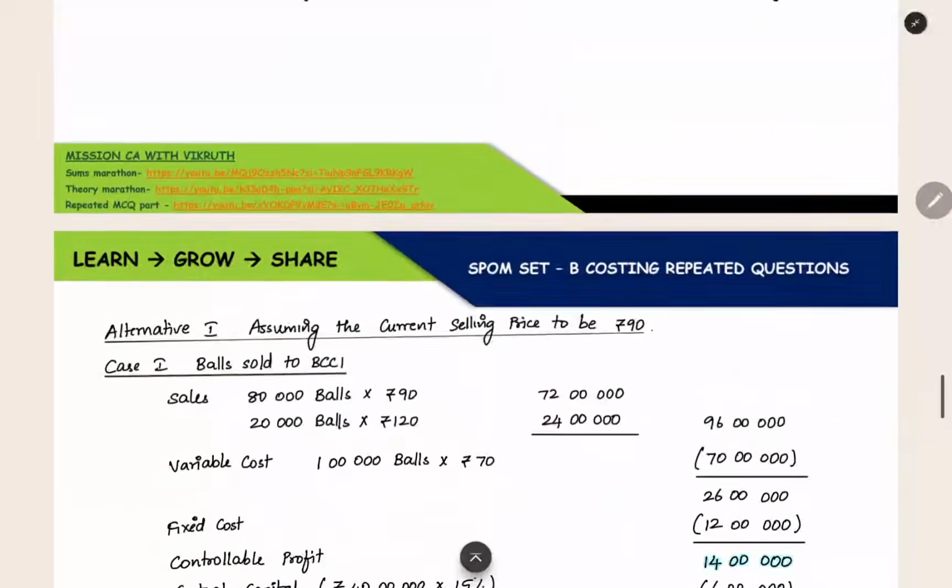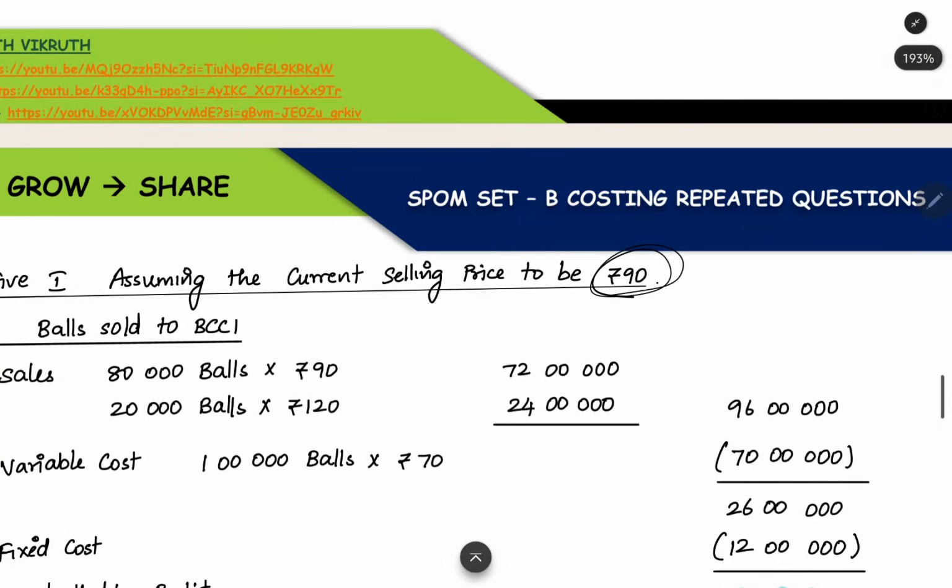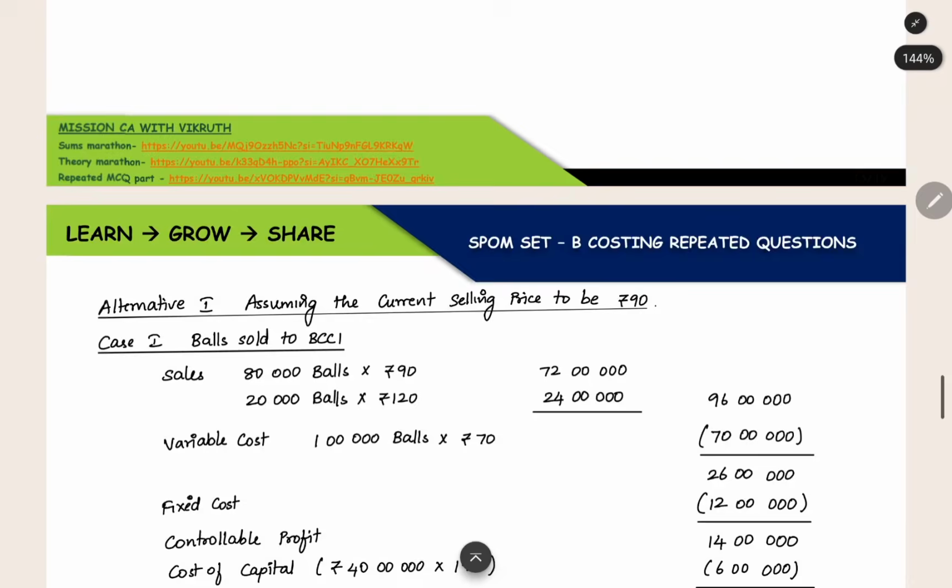Now we have another alternative also. If they did not give the current selling price, the 90 rupees that we assumed, what should we do?